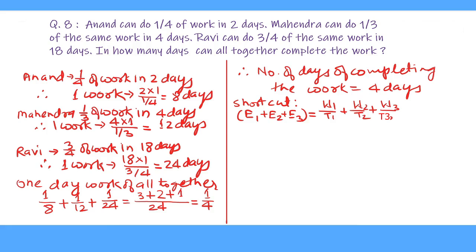So we put the value of it. W1 is Anand's work, which is 1/4 of the work, and time taken by Anand to complete 1/4 of the work is 2 days.